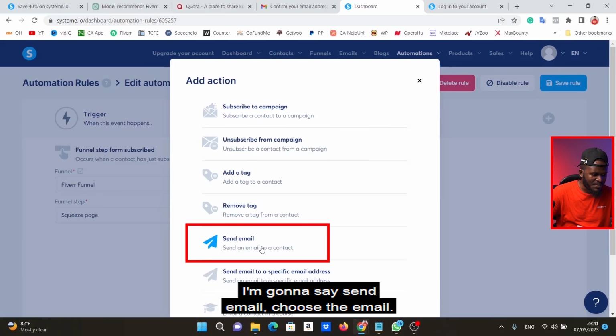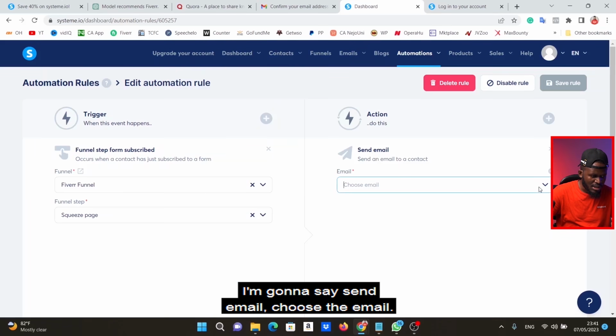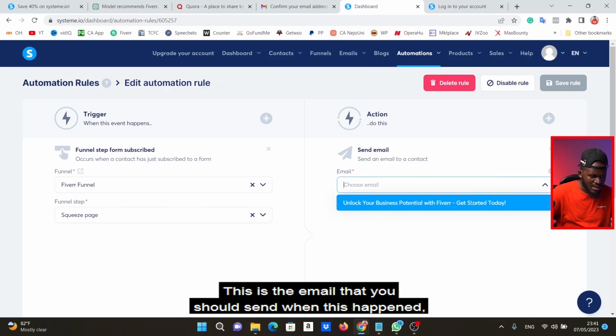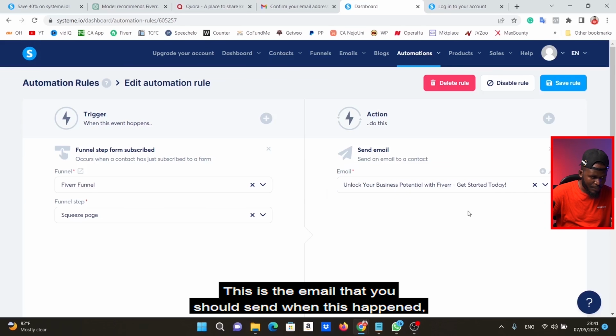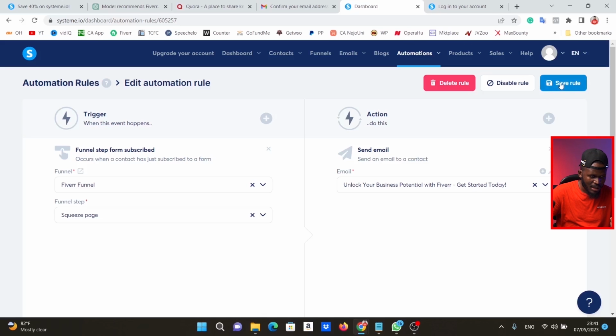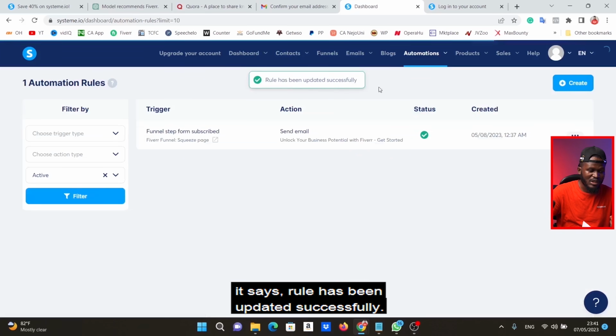I'm going to say send email. Choose the email. This is the email that you should send when this happens. When this happens, send this email. I'm going to say save rule. It says rule has been updated successfully.